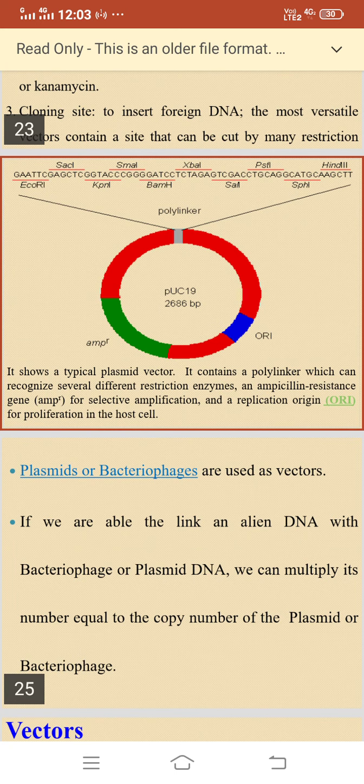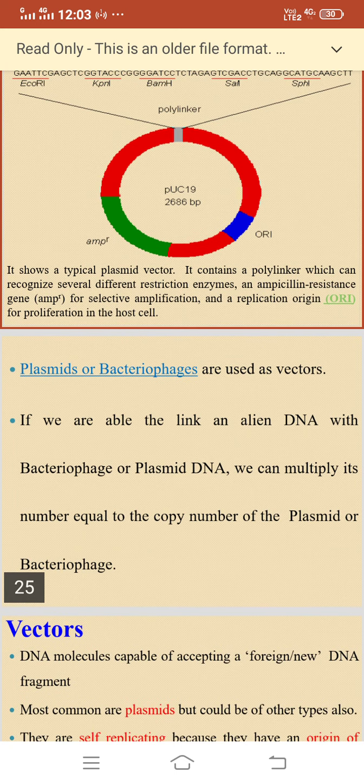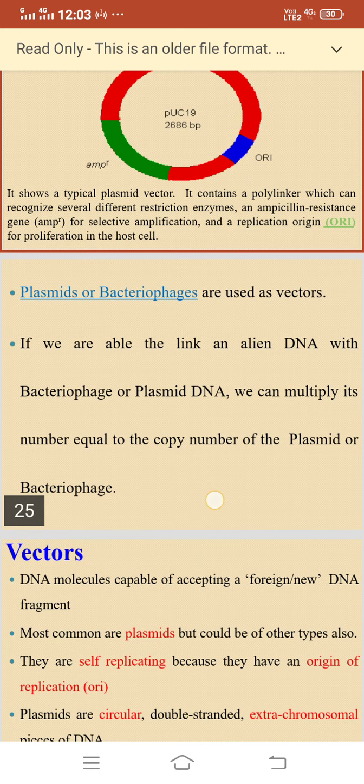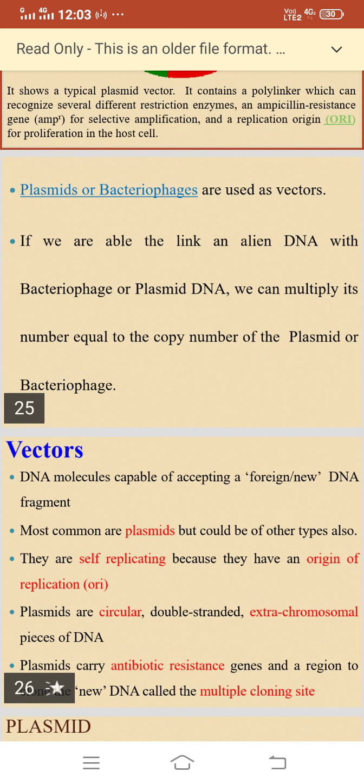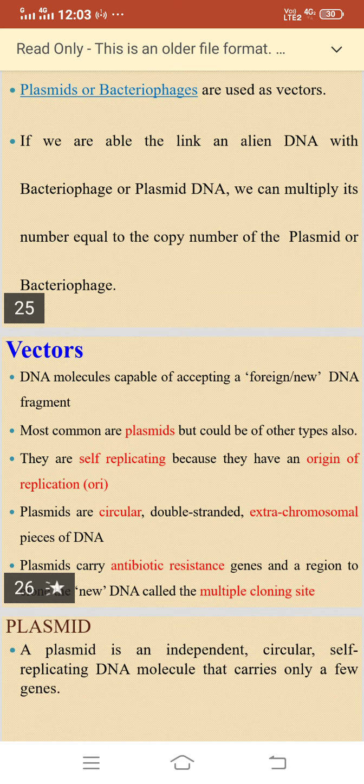Plasmids or bacteriophages are used as vectors. If we are able to link an alien DNA with bacteriophage or plasmid DNA, we can multiply its number equal to the copy number of the plasmid or bacteriophage. Vectors are DNA molecules capable of accepting a foreign new DNA fragment. Most common are plasmids, but could be other types also. They are self-replicating because they have an origin of replication, ORI.